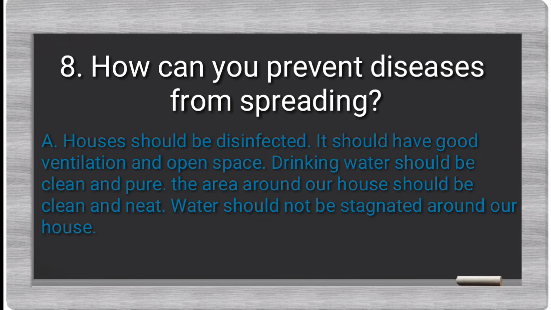Your answer: houses should be disinfected. It should have good ventilation and open space. Drinking water should be clean and pure. The area around our house should be clean and neat. Water should not be stagnated around our house.